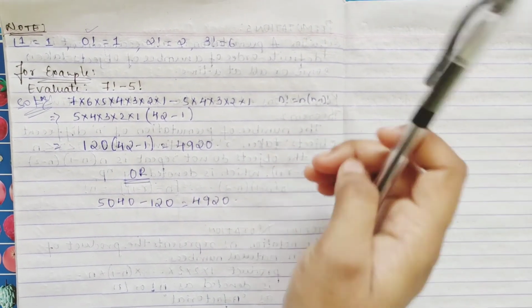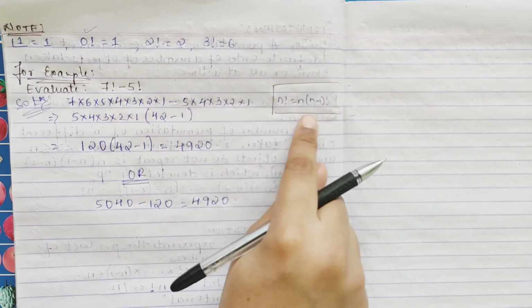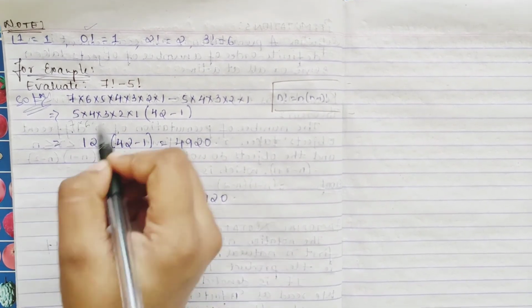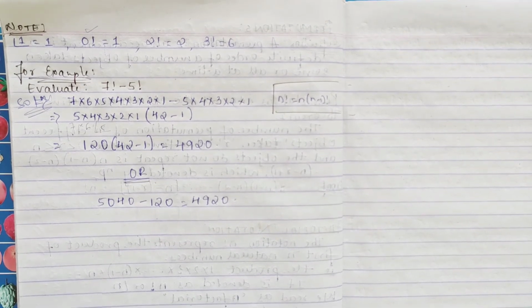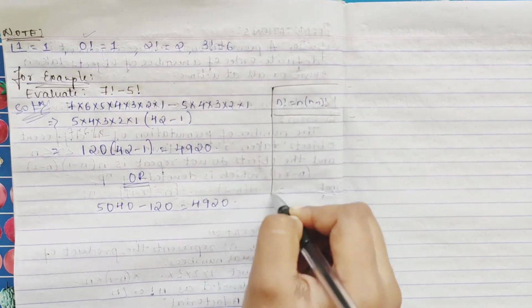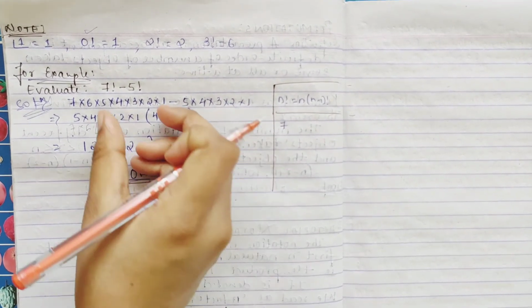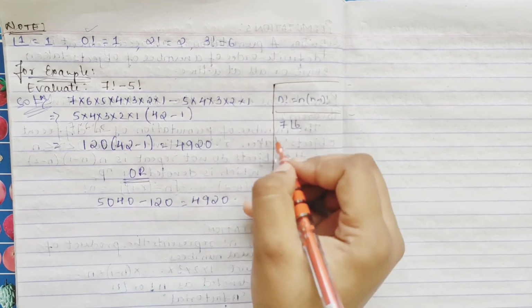Either you can use this property, n factorial equals n into n minus 1 factorial, keeping 7 into 6 and then taking 5 factorial. First you keep 7 and factorial 6, which is 6 into 5 into 4 into 3 into 2 into 1.